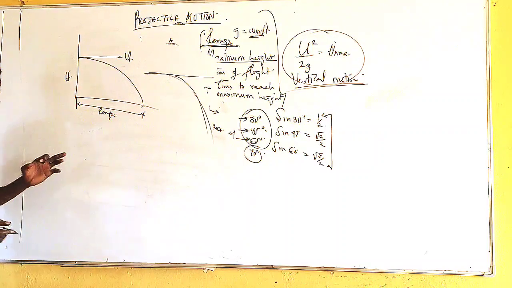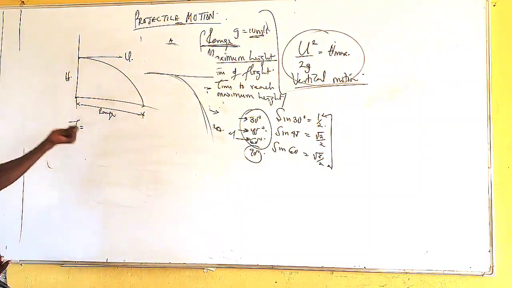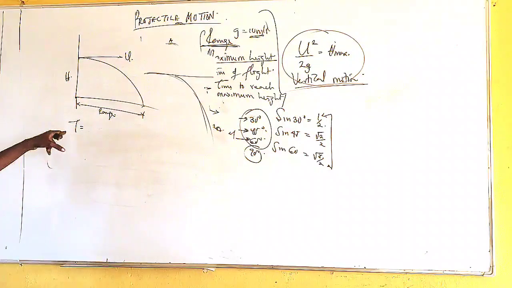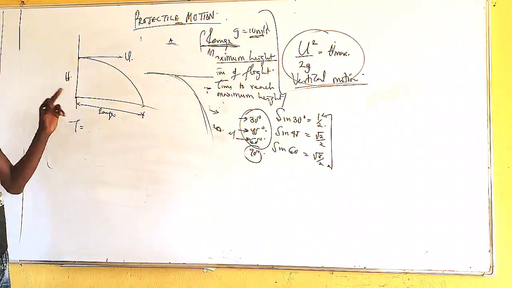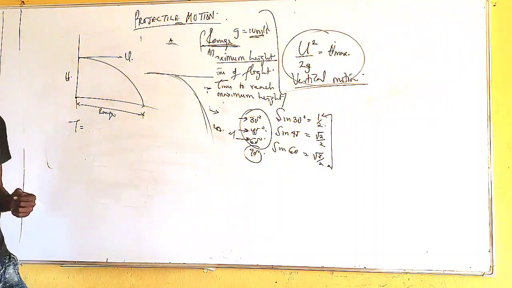Now, please take note of this. We can also find the time of flight here. Time of flight is the time the body will spend in the air. And the time of flight in this case is not the same as the initial time of flight. How do we find the time of flight? That's what I want to know.